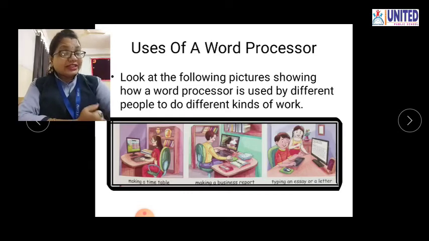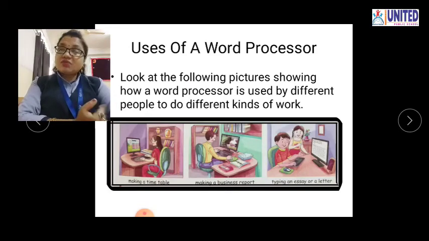You can also make a greeting card. Different advertisements that come in the newspaper, you can also make by using this word processor. The different books that are written, these books also we can write by using this word processor.